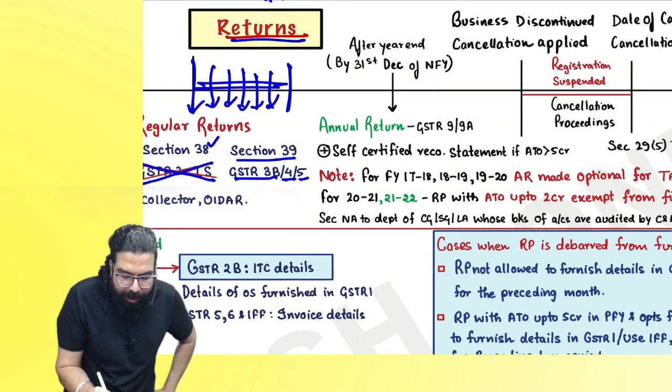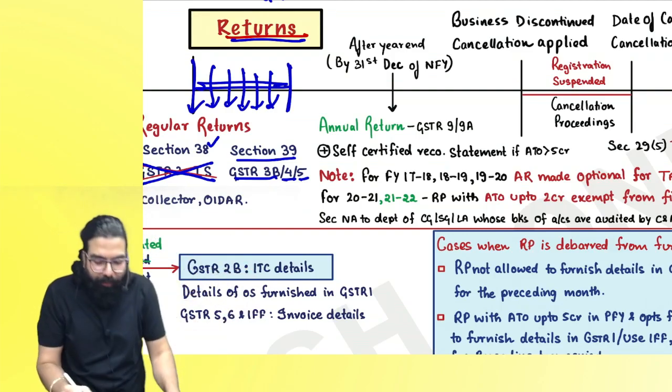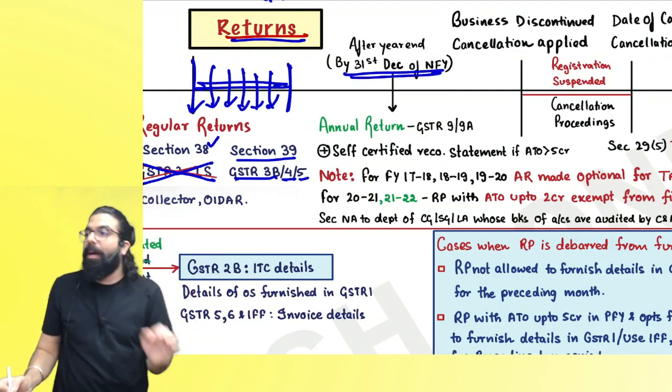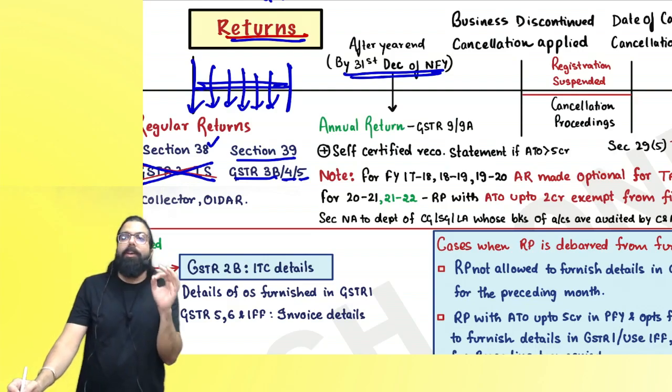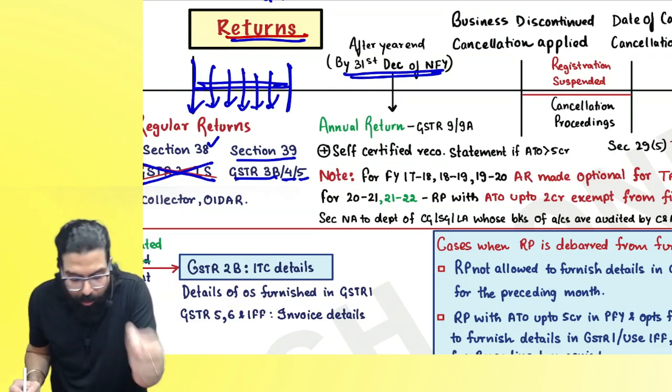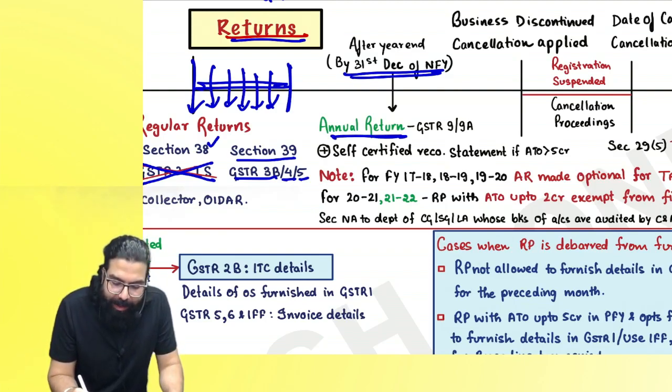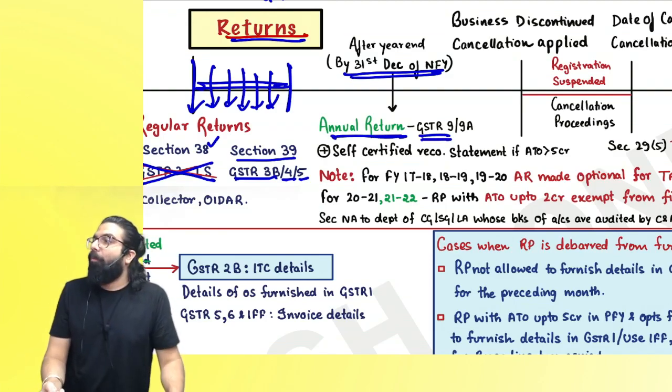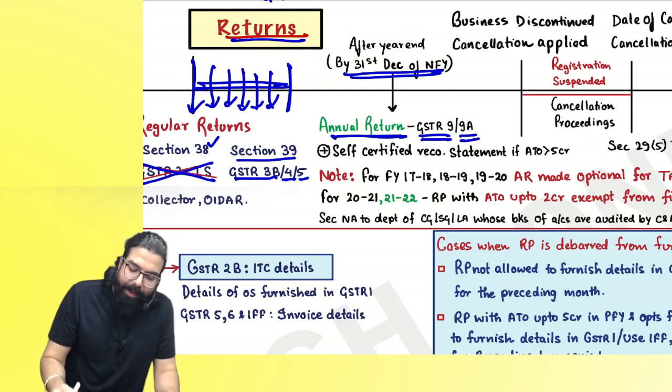Now, for a whole year, by the next year, 31st of December of the next financial year, there is a return called annual. People, what is it called? Annual return, which you have to go ahead and file. Annual return is GSTR 9, and for composition dealer, it is GSTR 9A.